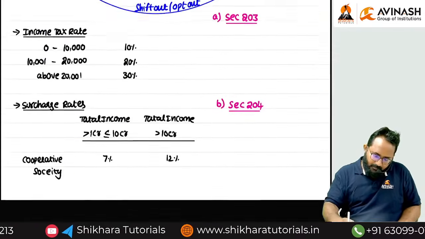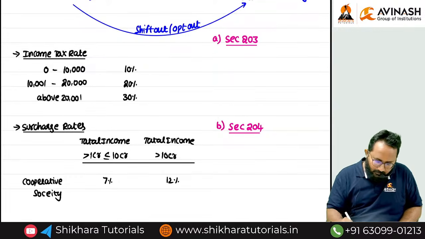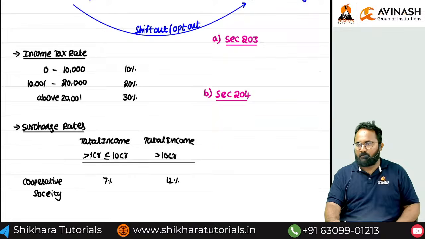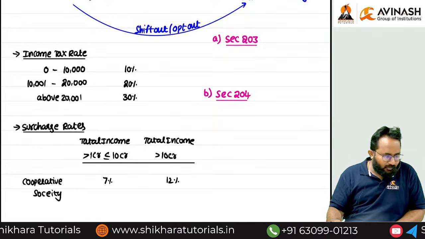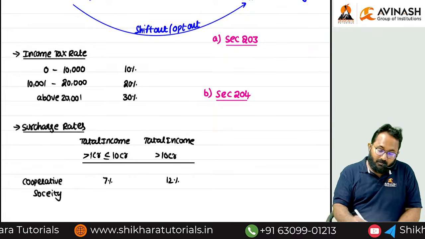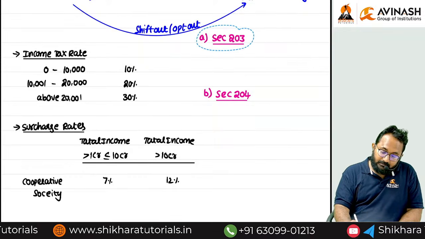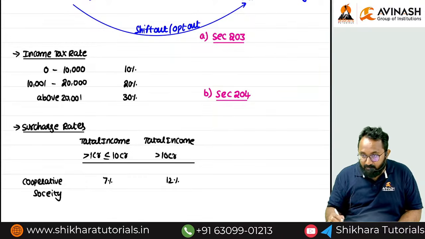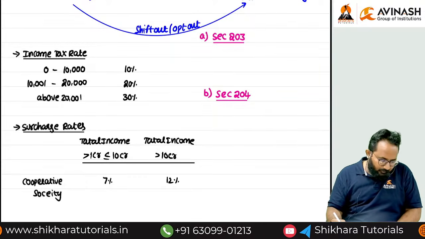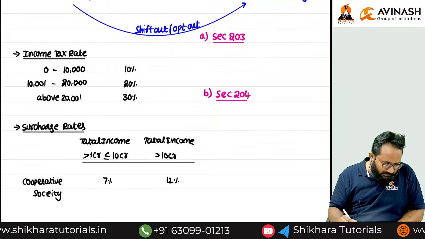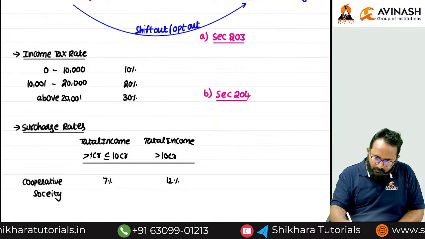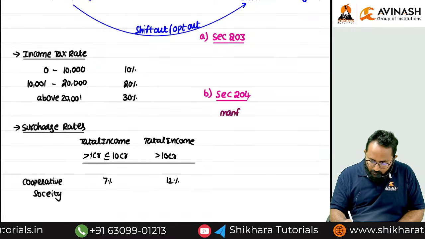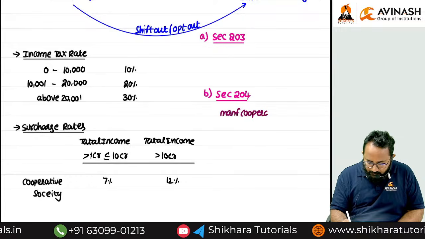Next, tell me, 203 as well as 204. First, I will discuss 204. Already we discussed the domestic company, the manufacturing domestic company, right? Here also in 204, if you observe, it is a manufacturing cooperative society.